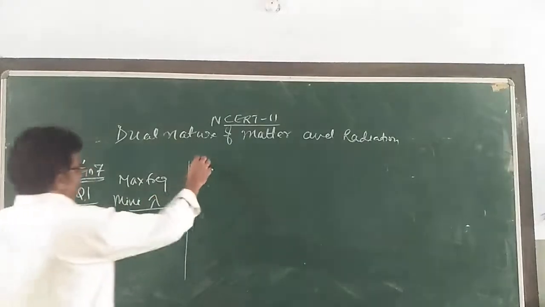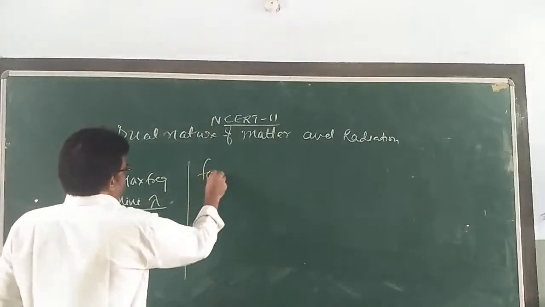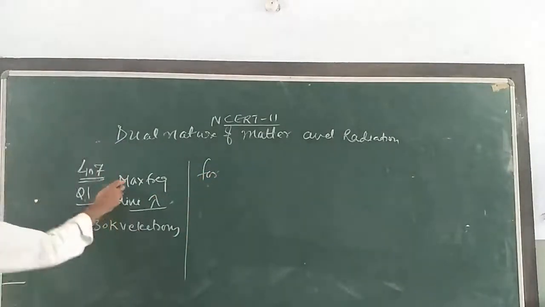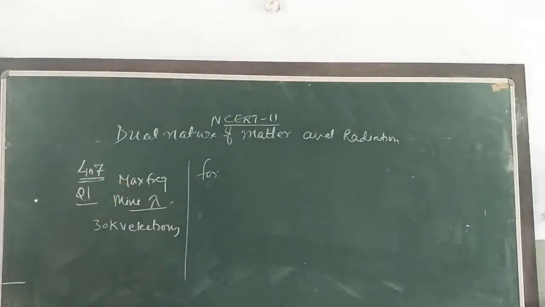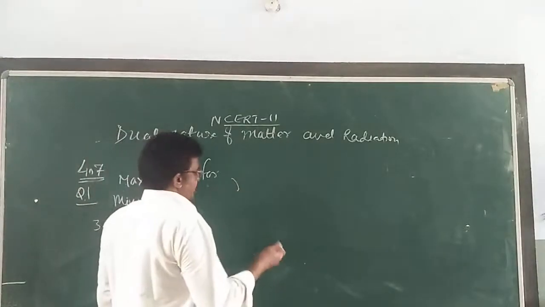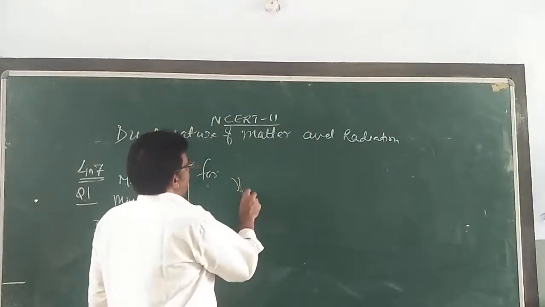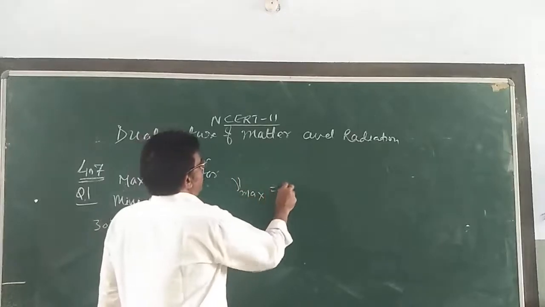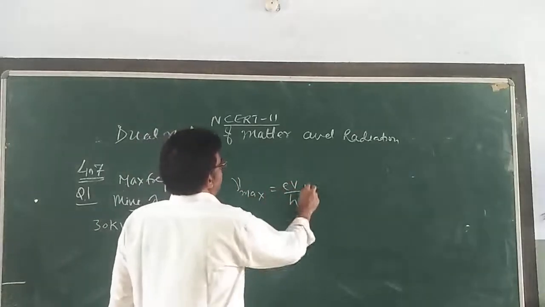Our formula which we are using here: nu maximum equals eV by h.